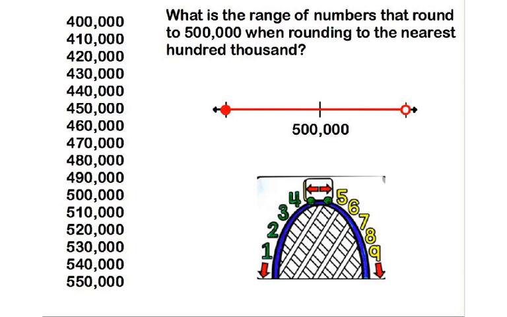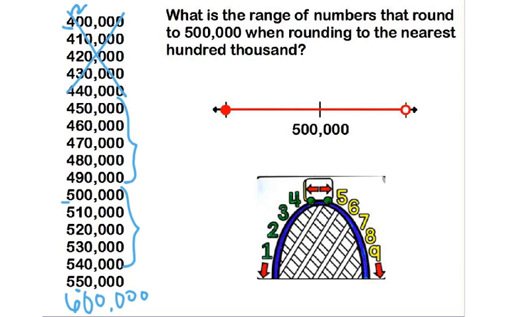Once again, the concept is the same. We're rounding to the nearest 100,000, which means the 10,000 digit tells us what to do. Anything with 0, 1, 2, 3, 4, all of those round to 400,000. 5, 6, 7, 8, 9, all of these would round to 500,000. I have a 5 right here. 0, 1, 2, 3, 4, all of these round to 500,000. Of course, with a 5 right there, that's going to change that to a 6, so that would be 600,000.